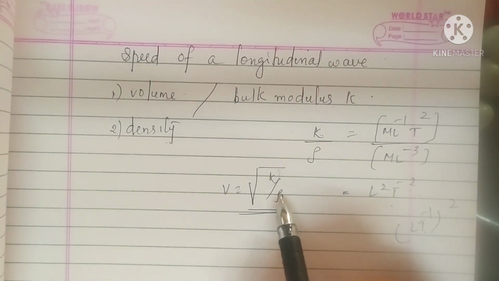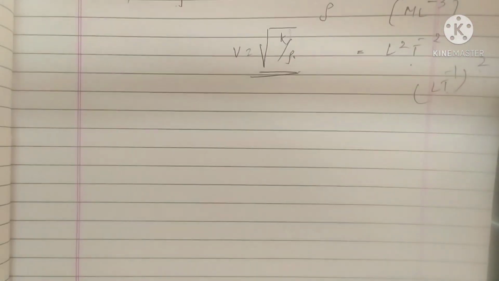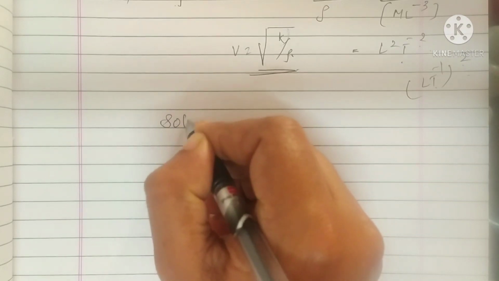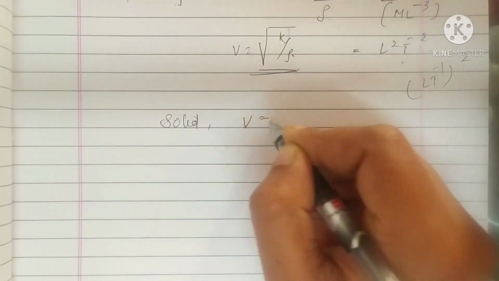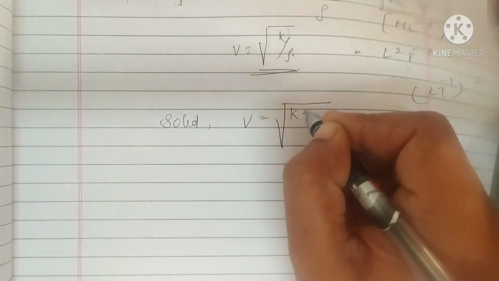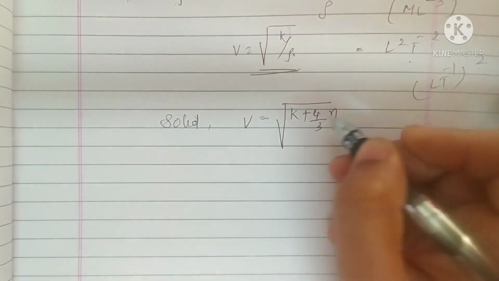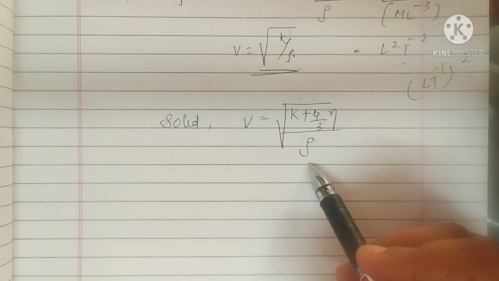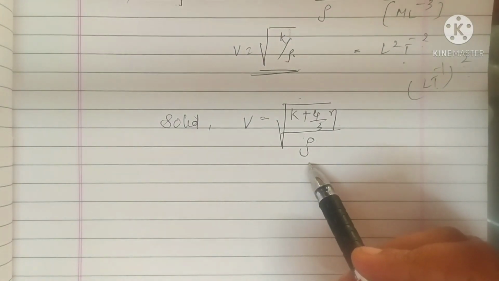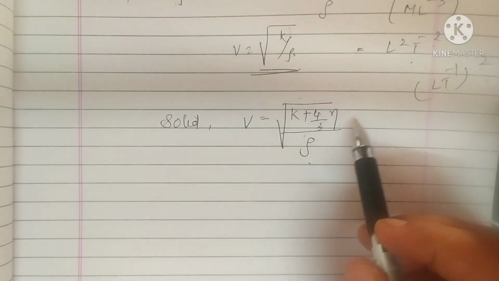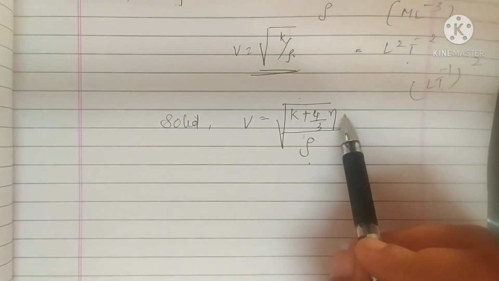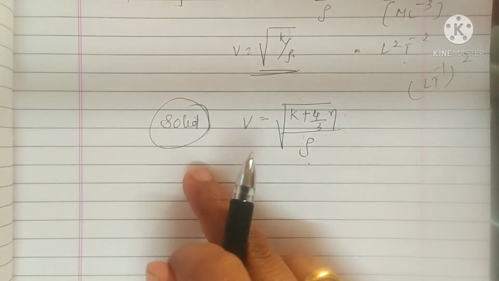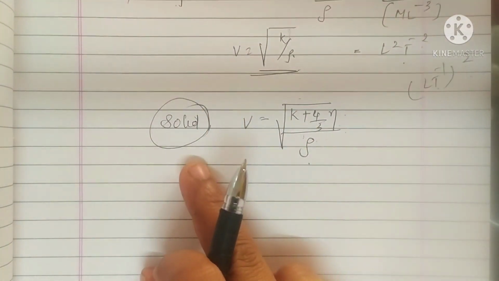Understood? Also the speed of a longitudinal wave in a solid, after finding, you will get the expression V is equal to root of K plus 4 by 3 eta, divided by rho. Understood? Where K is the bulk modulus, eta is the modulus of rigidity, and rho is the density. This is the case of speed of longitudinal wave in a solid.